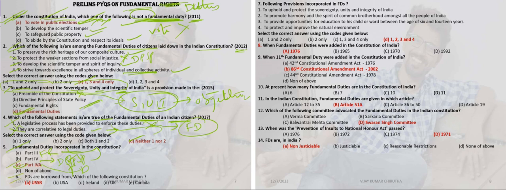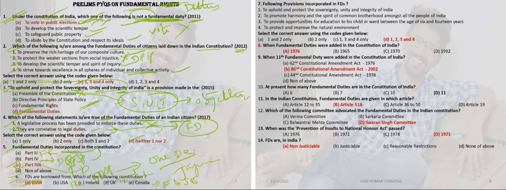The next question, fundamental duties are borrowed from which country? USSR. Only one democratic country is following the fundamental duties, that is Japan. From USA we borrowed fundamental rights. From Ireland we borrowed DPSP. From UK we borrowed the parliamentary form of government or cabinet government. From Canada we borrowed federation with a strong center.